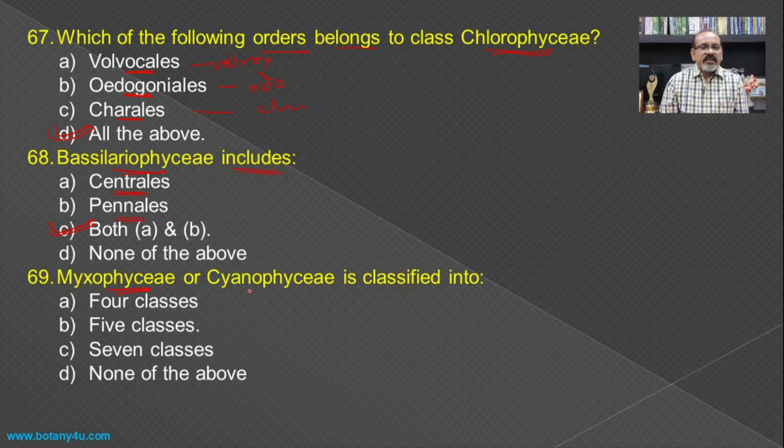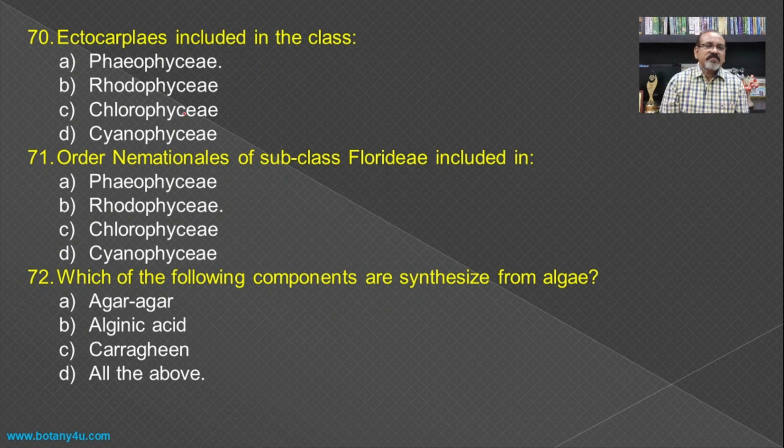Then Myxophyceae or Cyanophyceae is classified into, if you see the classification proposed by F.E. Fritsch, then you will find that the Myxophyceae is classified into 5 different classes. So Ectocarpales is included in the class Phaeophyceae.